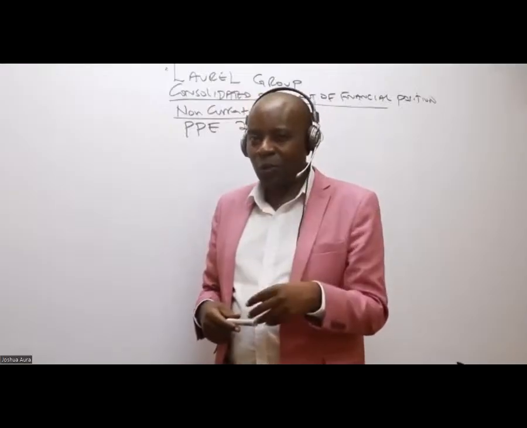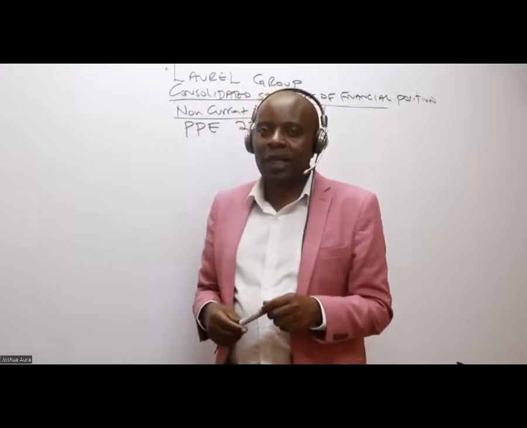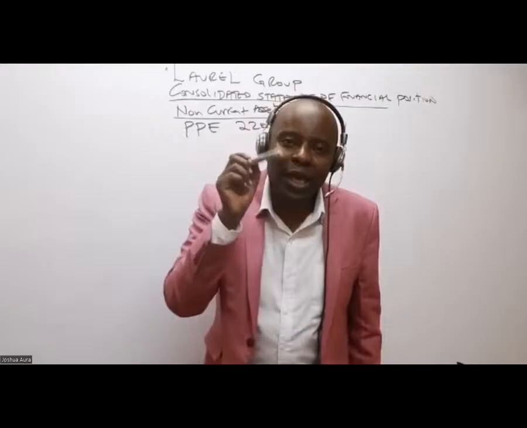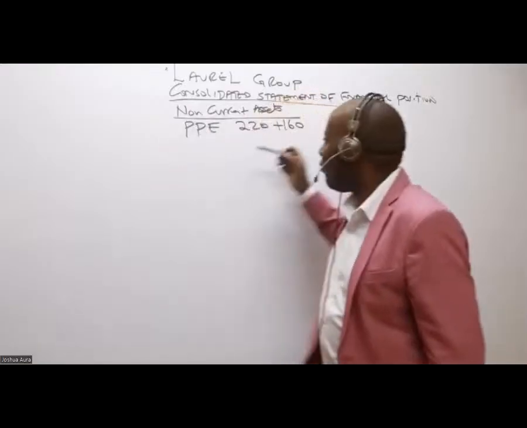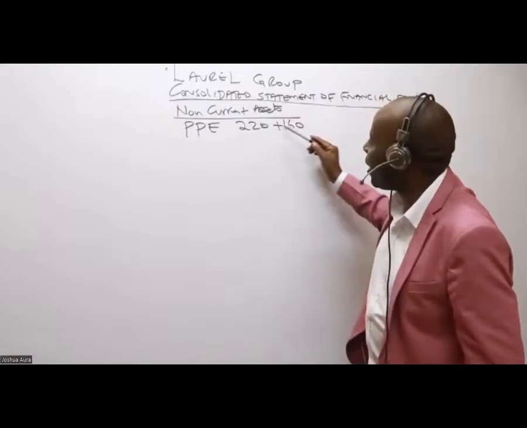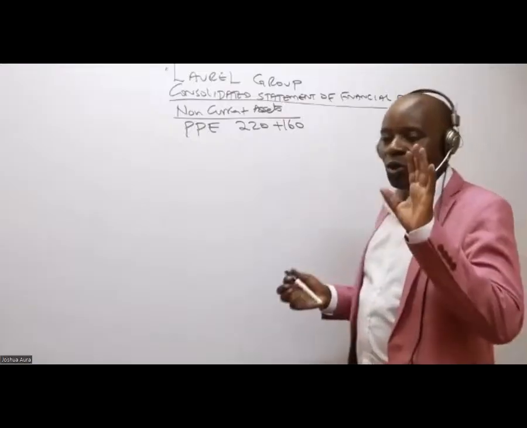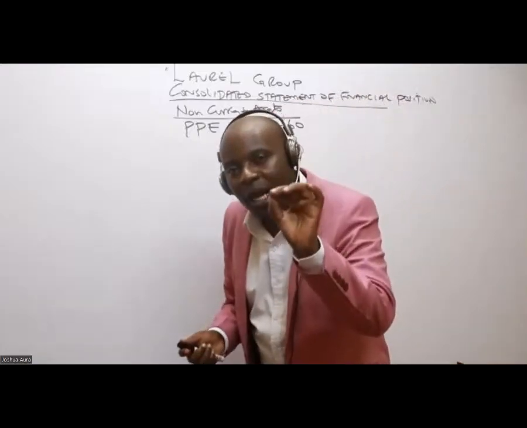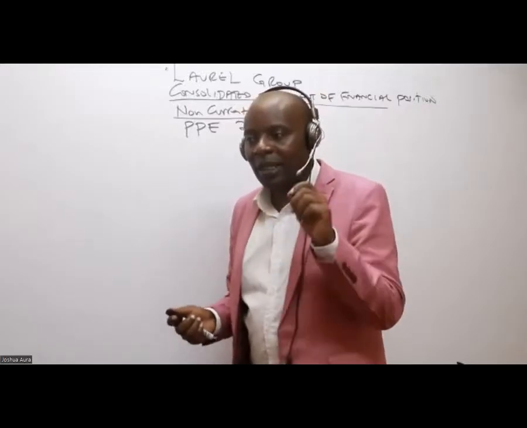So as I continue, what have we learned really? The thing that I've learned here is that we shall never be consolidating figures of associate. We shall not bring figures of associate here, but you can't say 220 plus 160 plus the associate figure. No, that we can't do. We are only consolidating the parent and the subsidiary.